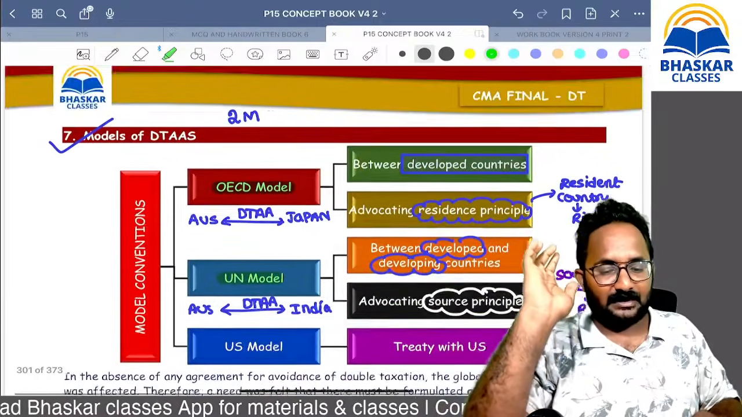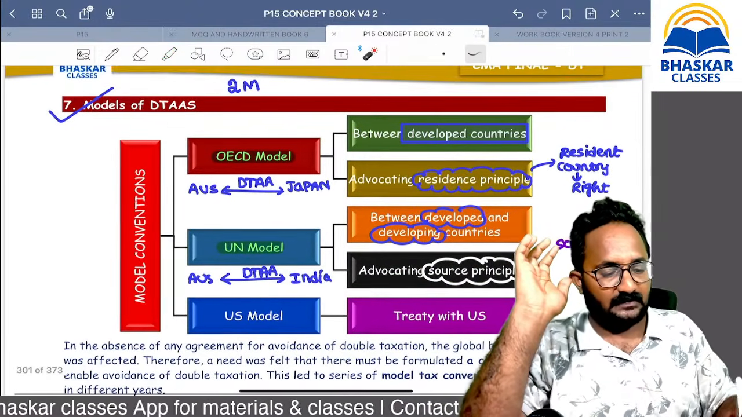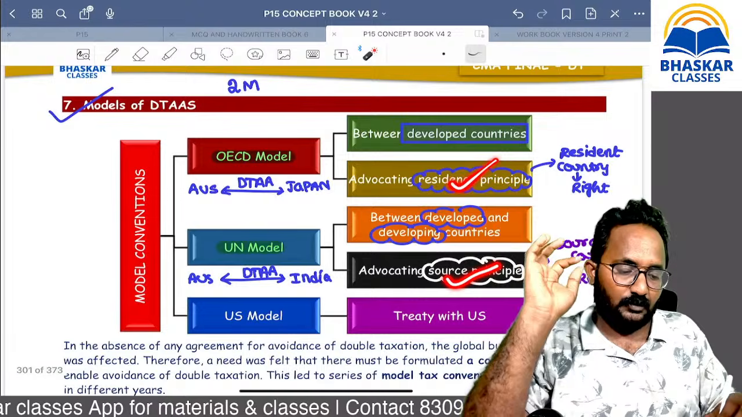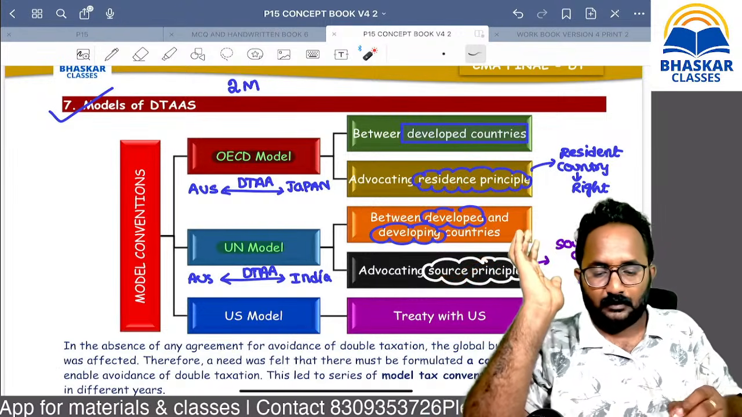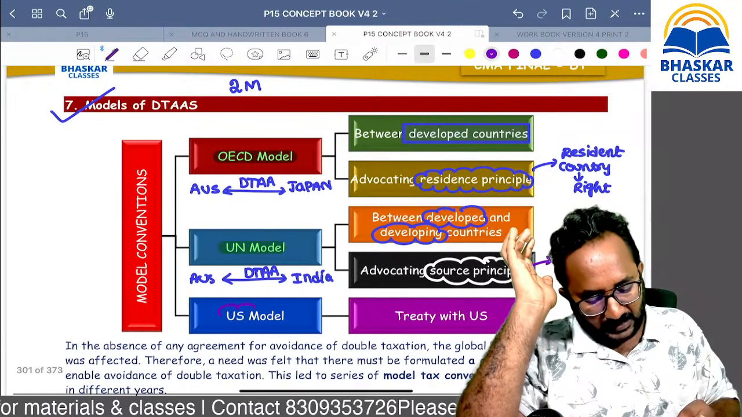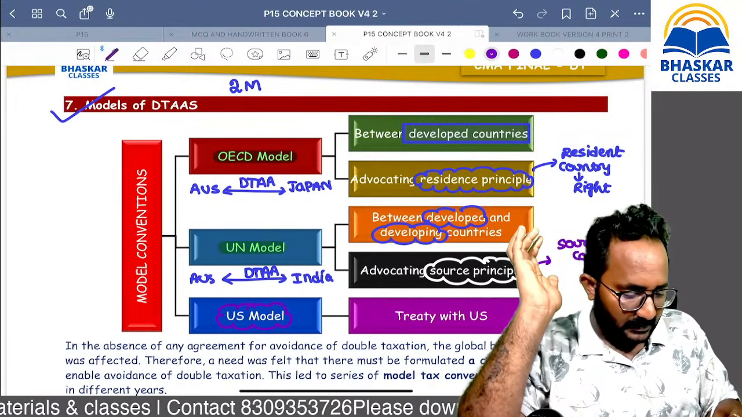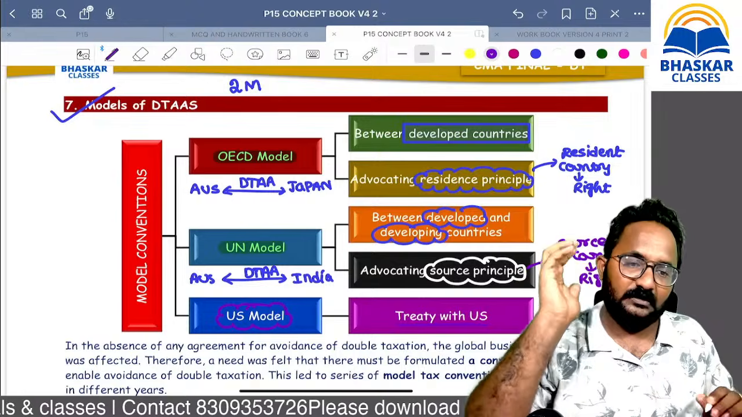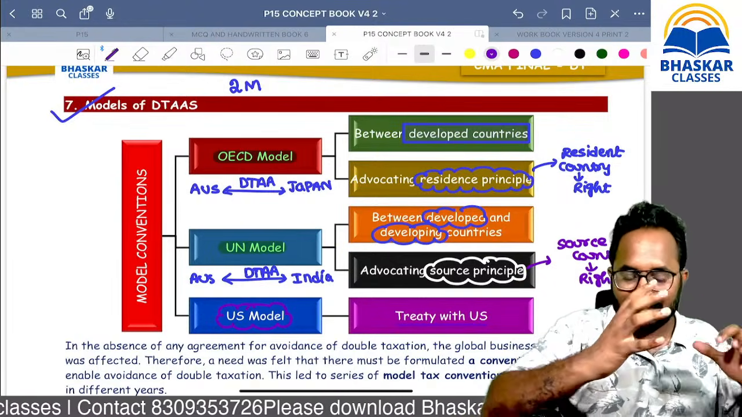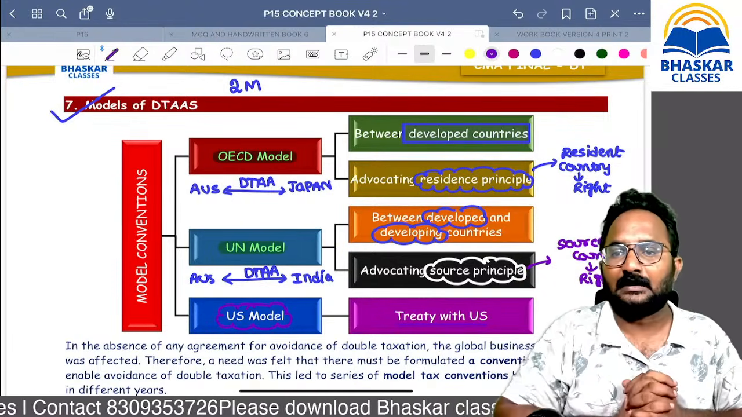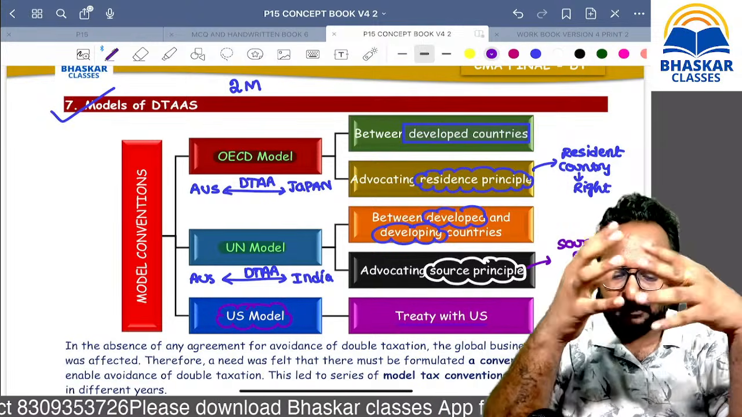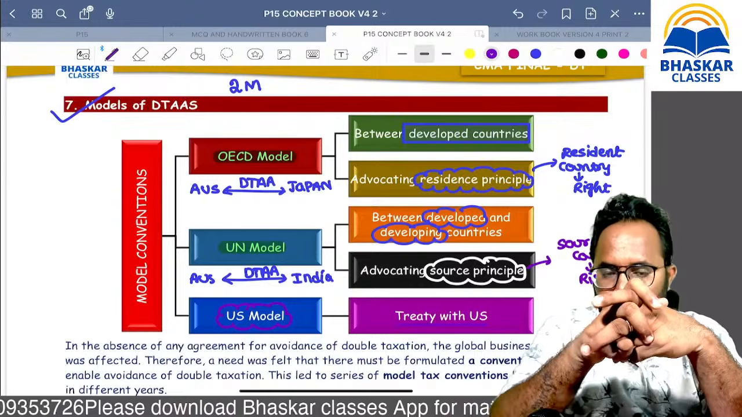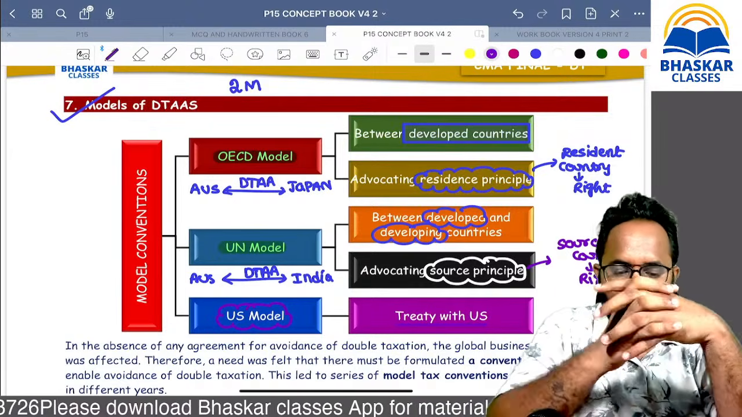In the OECD model they give the preference to the resident country; in this UN model they give the preference to the source country. So if any country wants to enter into an agreement with the USA, that is the USA model. So remember, these lines will give you the 2 marks. Definitely. So different models determine how we write the terms in that DTAA.